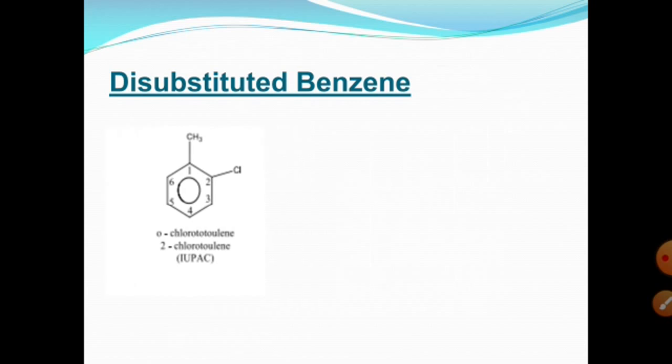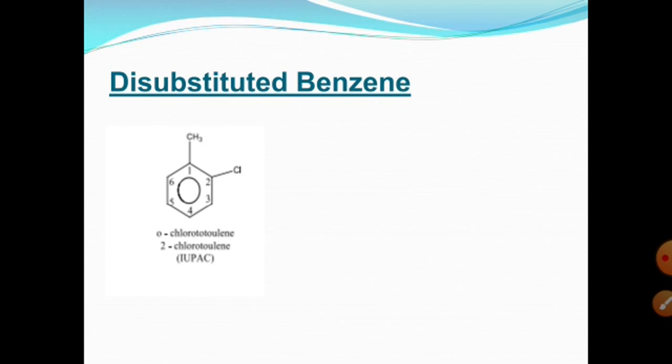For example, if a methyl group is present on the benzene ring, and with respect to this methyl group chlorine is present at position number 2, we take the parent name as toluene, so the methyl group is in position number 1.